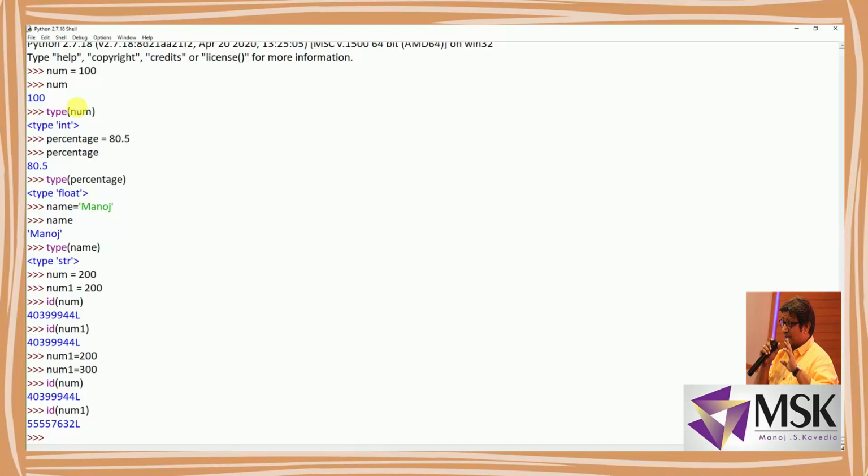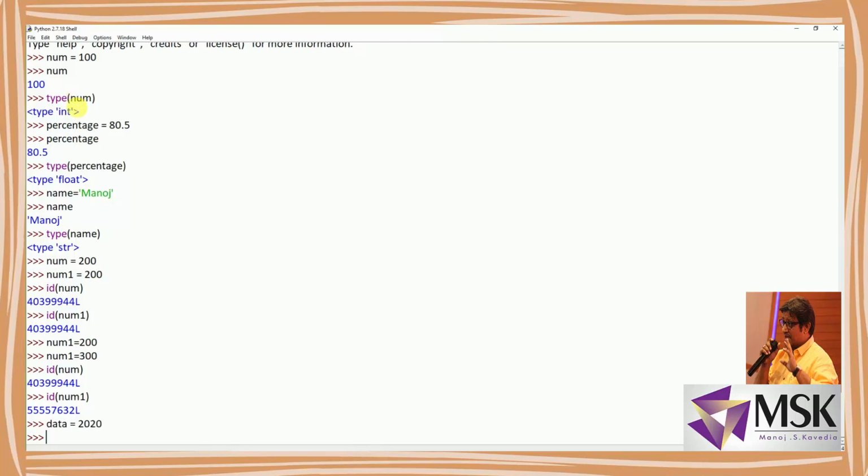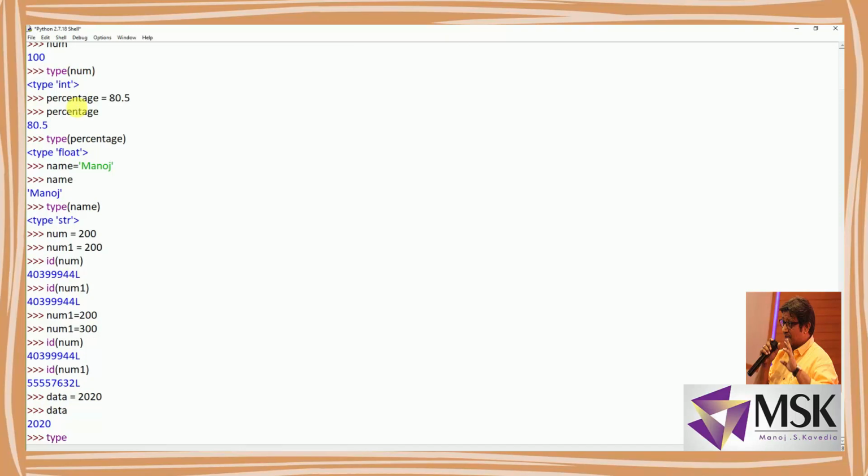The next part is that I can use the same variable for multiple data. I can even change the data stored in the variable, and its data type is automatically changed. Let's see that. Instead of num I'll take a variable called data equal to 2020. Now I'll print data. It is printing 2020, and now I'll print the type of data.